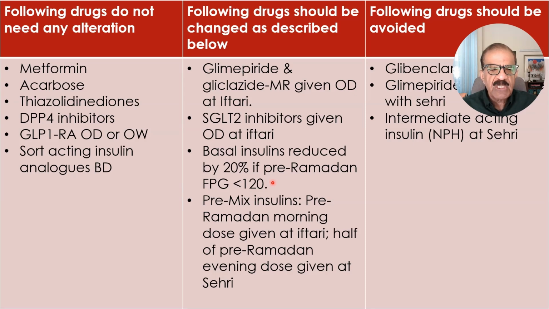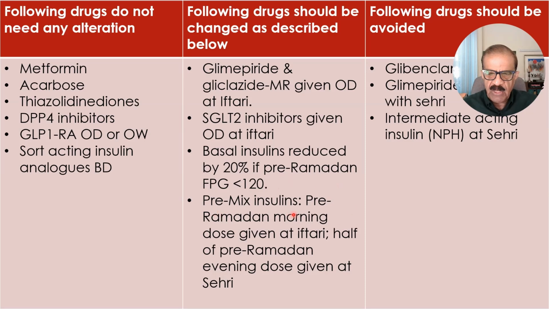Now, for example, if the patient was taking 30 units of basal insulin glargine, you could reduce it by 20%. So instead of 30, the patient should take 24. This is a very simple calculation you can make on your calculator app.